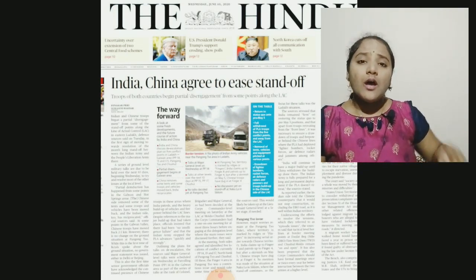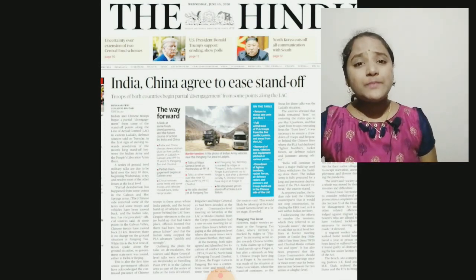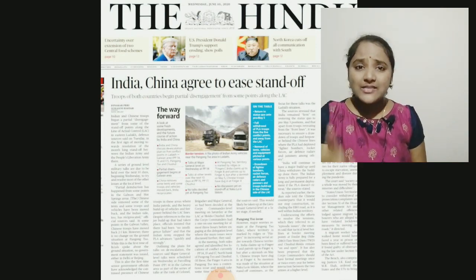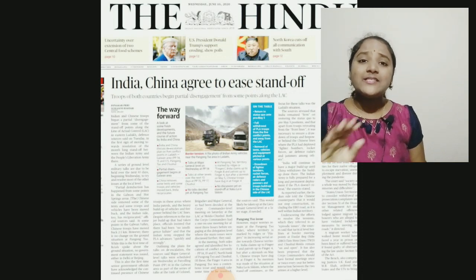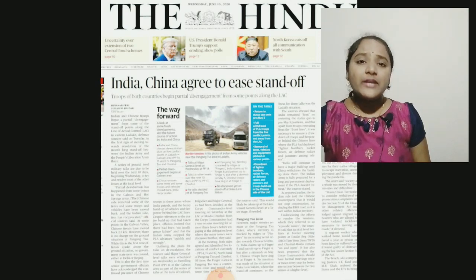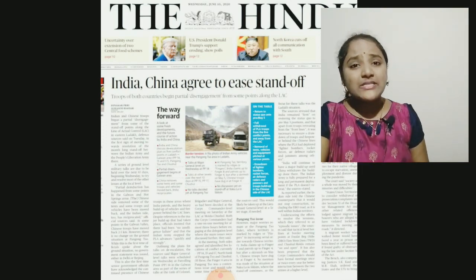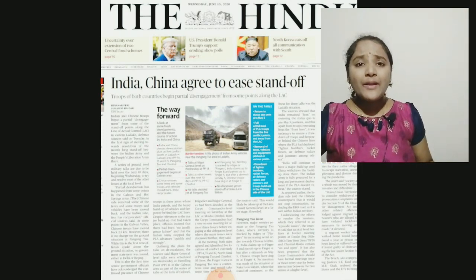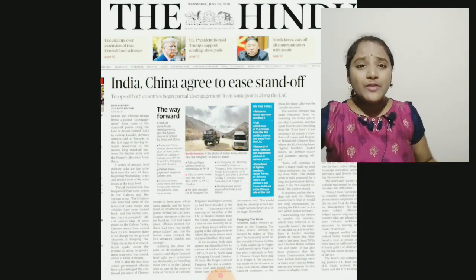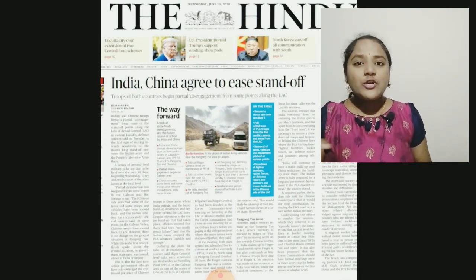So what is the dispute here? Actually, there are mountain spurs that jut out into the lake. One mountain spur which juts out into the lake is known as a finger. Like that, the Pangong Tso Lake consists of a total of 8 fingers. The area between finger 1 to finger 4 was under the control of India, and the area between finger 5 to finger 8 was under the control of China. Here, what happened? The Chinese troops attempted to penetrate into the Indian side, which causes this dispute.